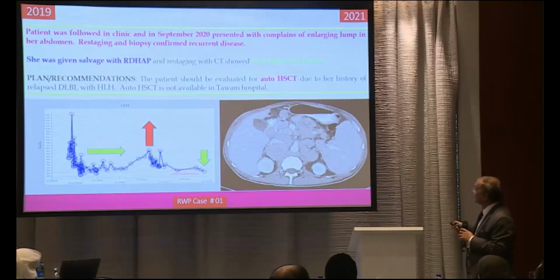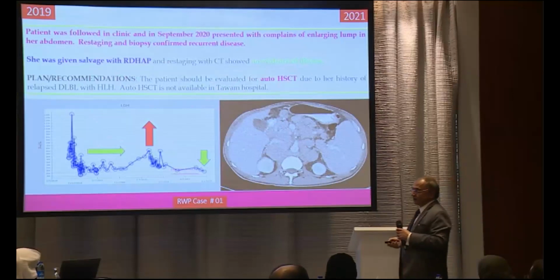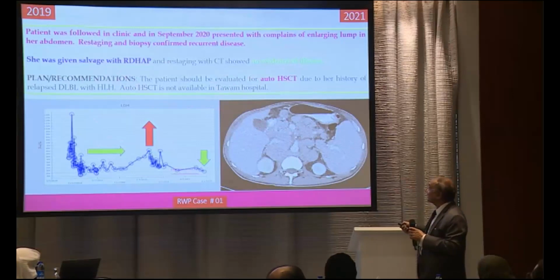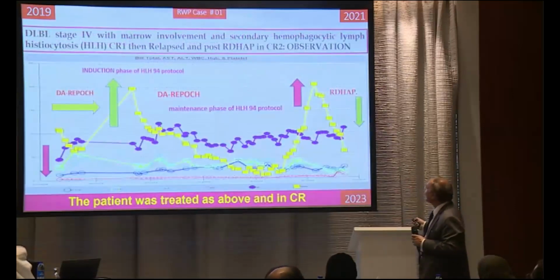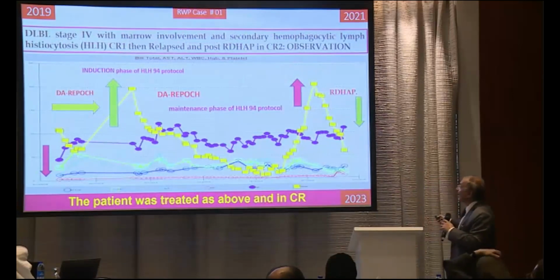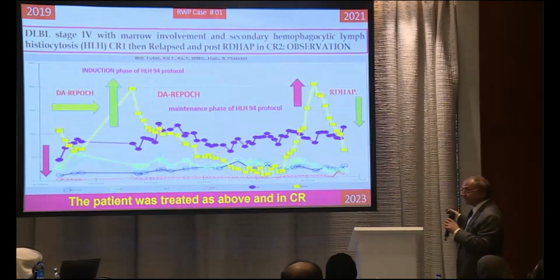So what was the thing? We did confirm, and this is again diffuse large B-cell lymphoma. Naturally, this is a candidate for salvage chemotherapy followed by autologous transplant. We did that, but again, as Abu Alika has mentioned, we are away from autologous transplant. Anyway, she completed treatment of RDIP and she hasn't gone anywhere so far, till 2023. After RDIP, she's doing great.